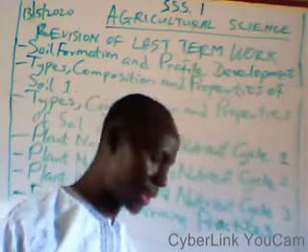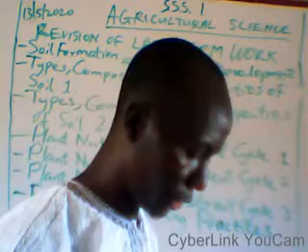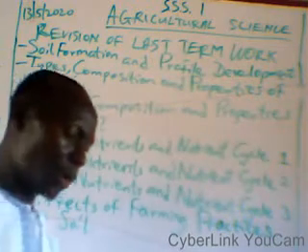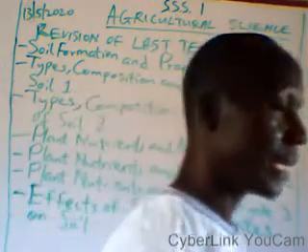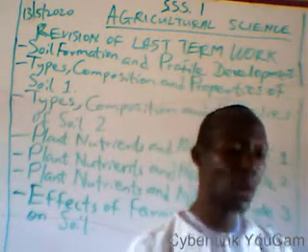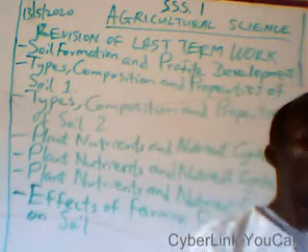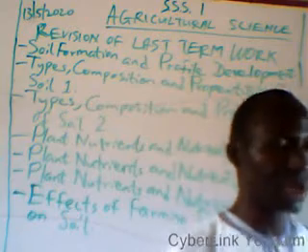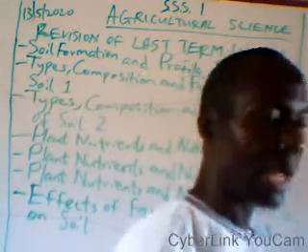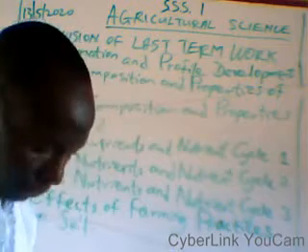Here we shall be discussing soil pH. What is soil pH? Soil pH is the measure of degree of acidity or alkalinity of soil. Some soils are alkaline in nature, while some are acidic in nature. And we have different plants that like soil that is slightly acidic.